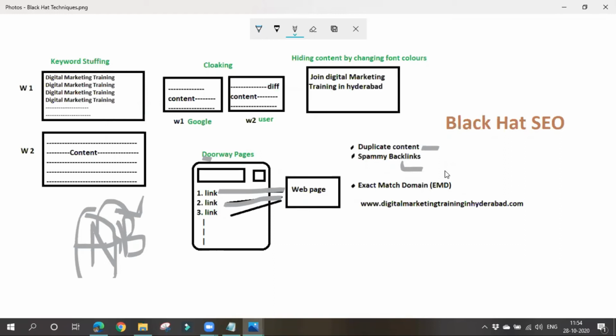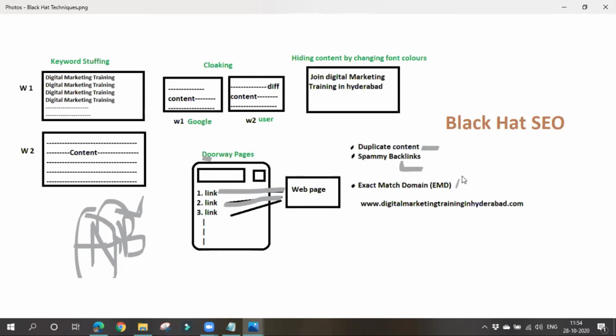Always give proper backlinks only. If you want to give any backlink, give a backlink to a page which is related to your page, right? So you should navigate them to something related to digital marketing itself. So don't give spammy backlinks or don't go for them.